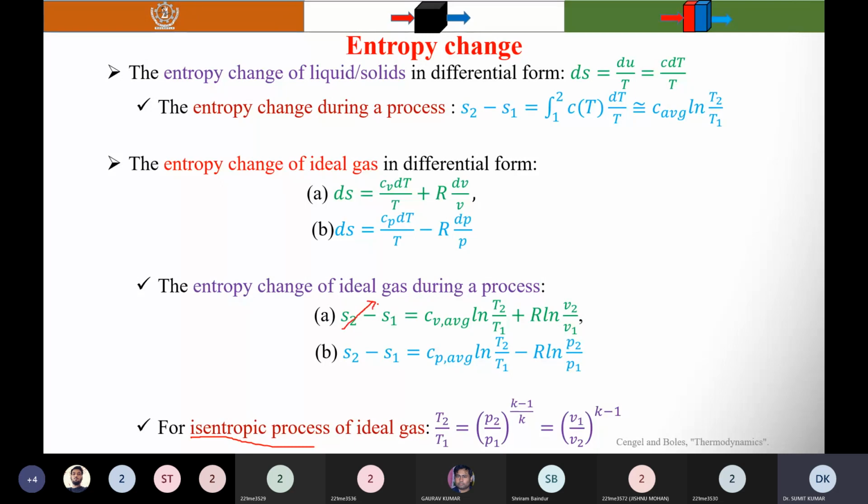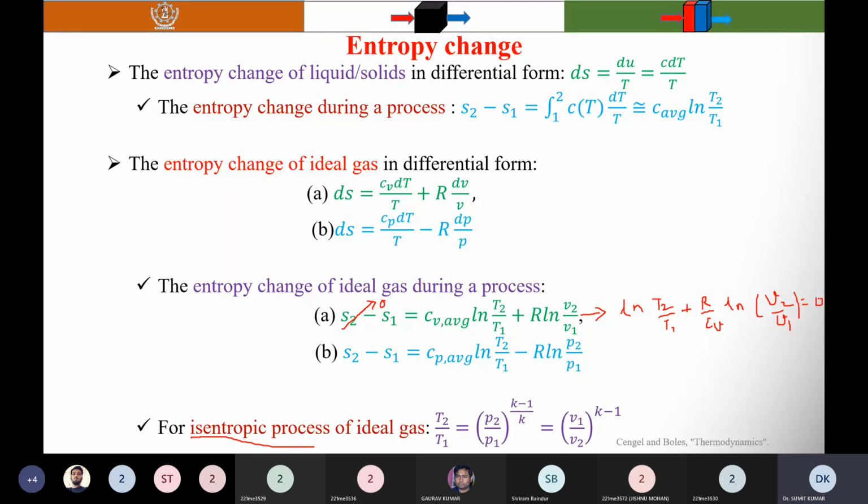When you rearrange these terms, you will find natural logarithm of T2 by T1 plus R by Cv into natural logarithm of V2 by V1 equal to 0.